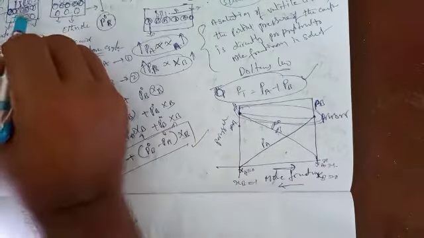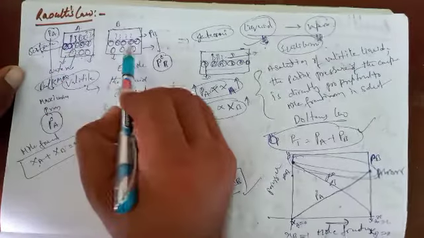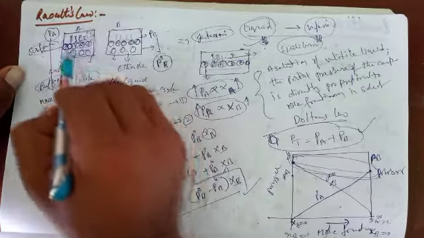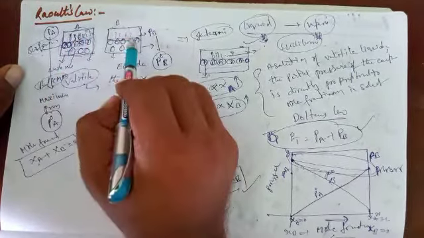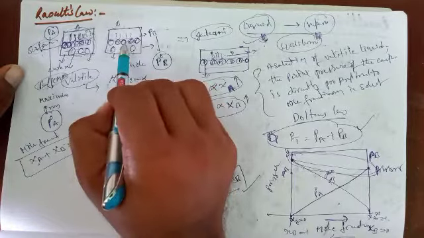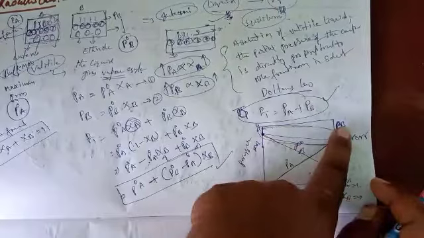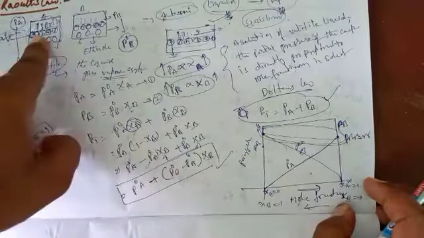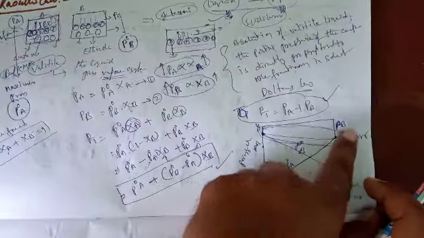It means component A gives some quantity of pressure, and component B gives some quantity of pressure, and these are not equal. That inequality is indicated by this graph. Pressure B is more than pressure A, meaning component A gives less pressure than component B.